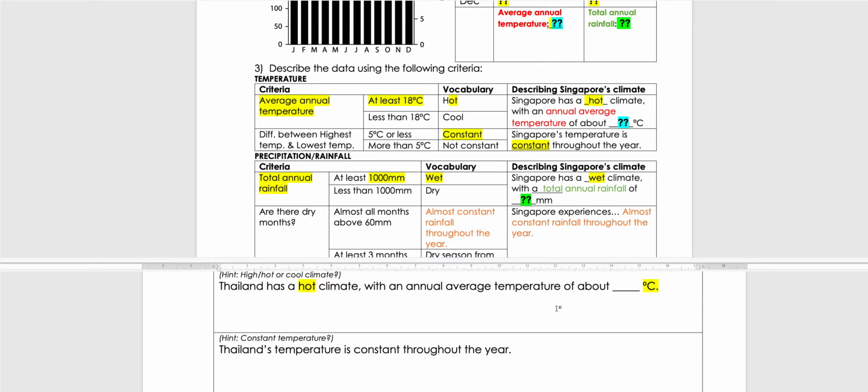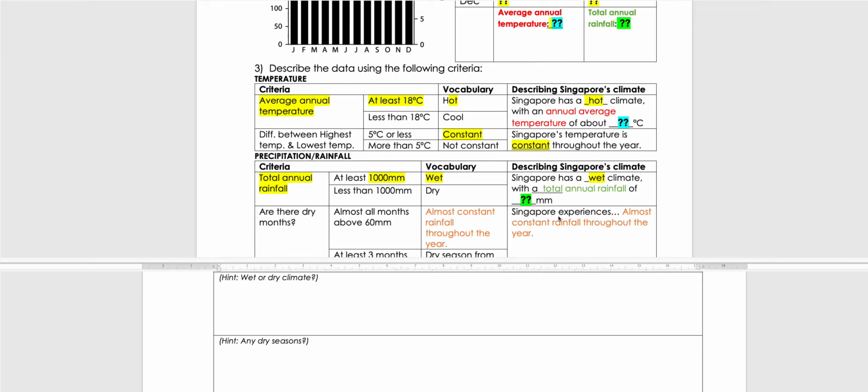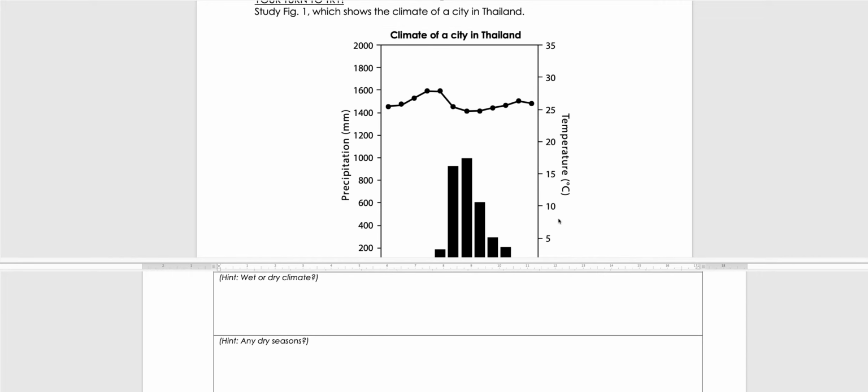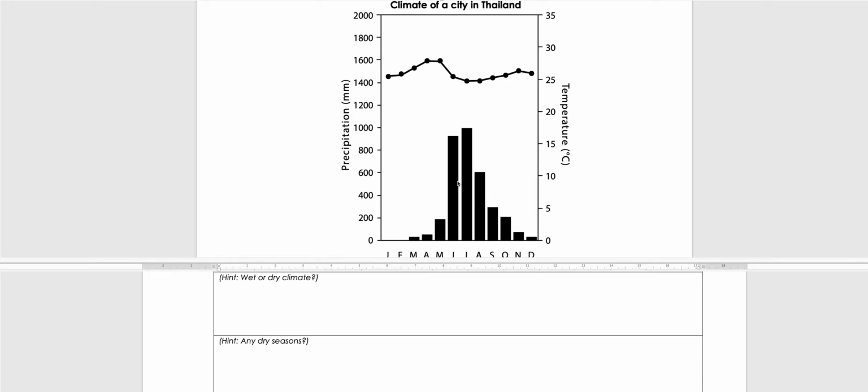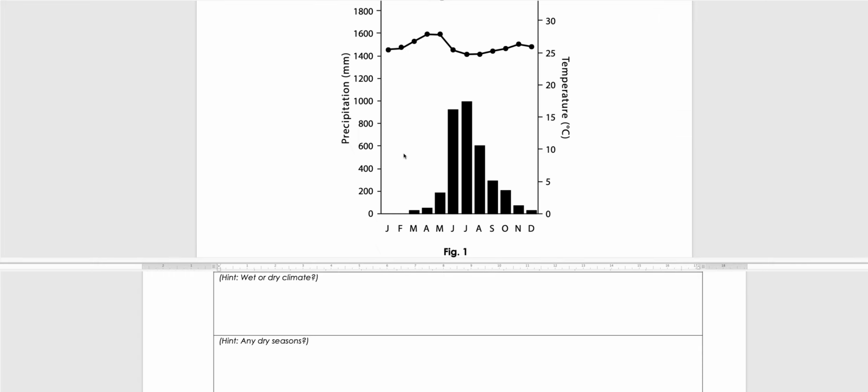Simple, right? So when I ask you to describe temperature, these are 2 things that you can talk about. How about precipitation? Is this a wet or dry climate? If you add up all this that's over here, you can see that it's definitely above 1000 mm. Just July alone, you see, it has exceeded 1000 mm. So if you add up the rest, it's definitely more than 1000 mm.